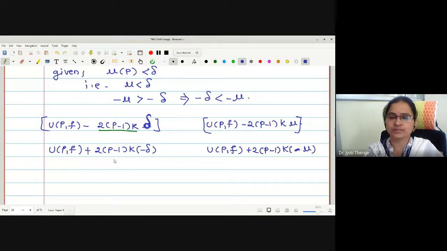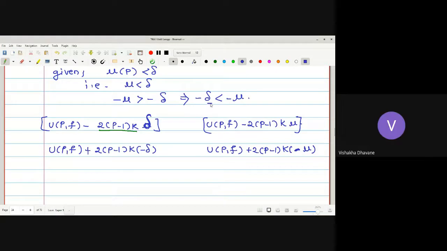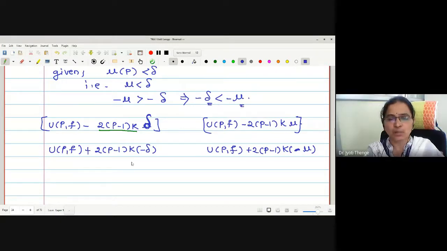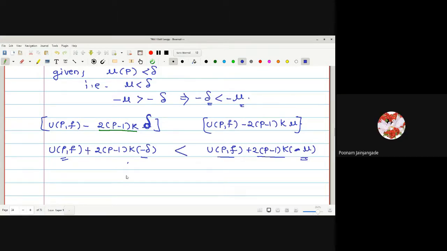Is that okay? Now the relation between minus delta and minus mu is that minus delta is less than minus mu. All the rest of the terms are the same in these expressions. So what is the relation? Here I can write what kind of inequality? Minus delta less than minus mu. Therefore, can I write strictly less? Okay.